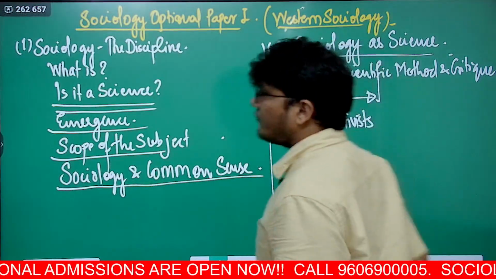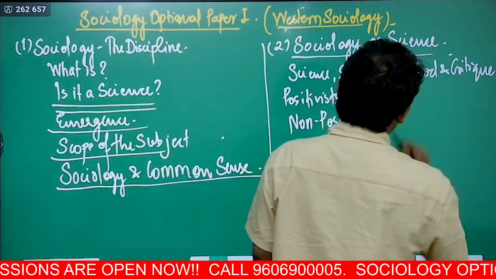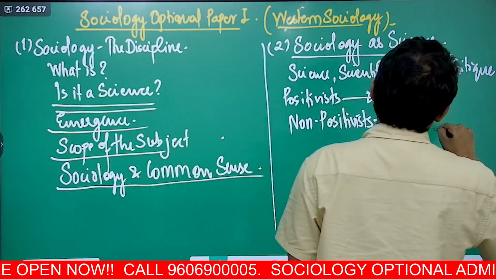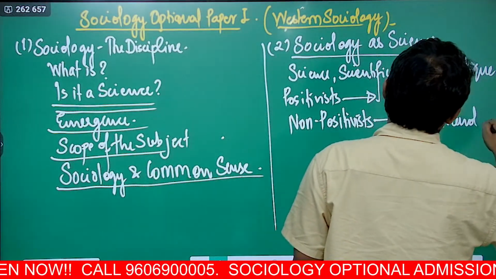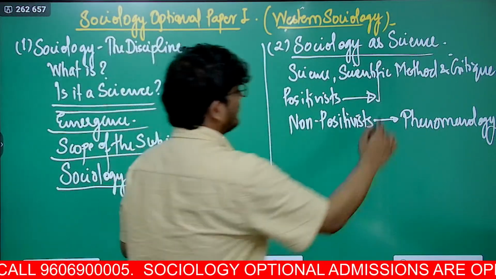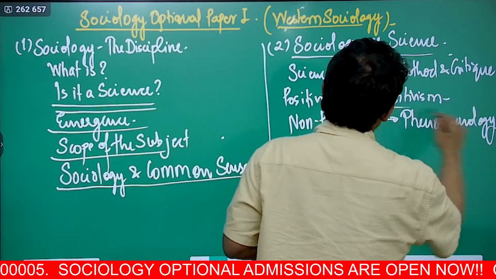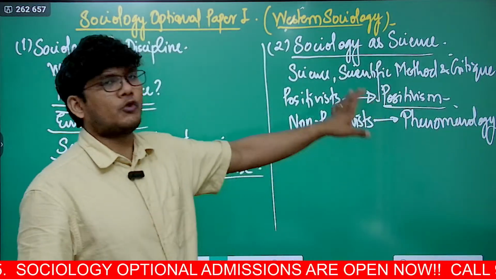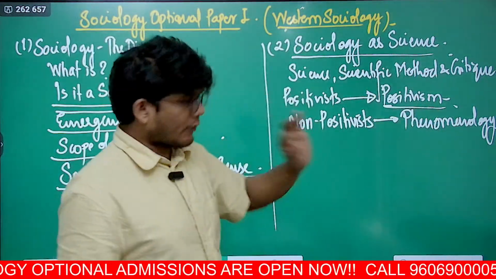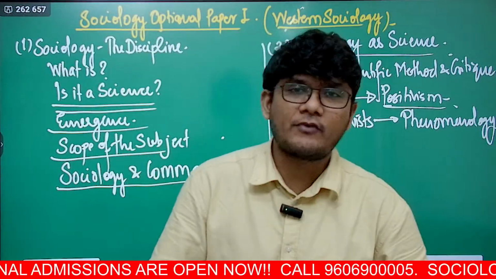Now, under positivist, you have positivism as one of the theories. Under non-positivist, you have a lot of theories, one of them, for example, phenomenology. So, what is the positivism theory? Positivism basically says that you should study human beings and society also like the positive sciences, like biology, physics, chemistry.